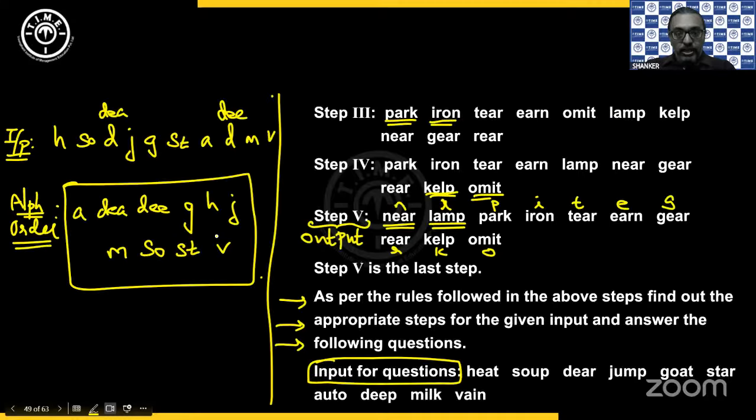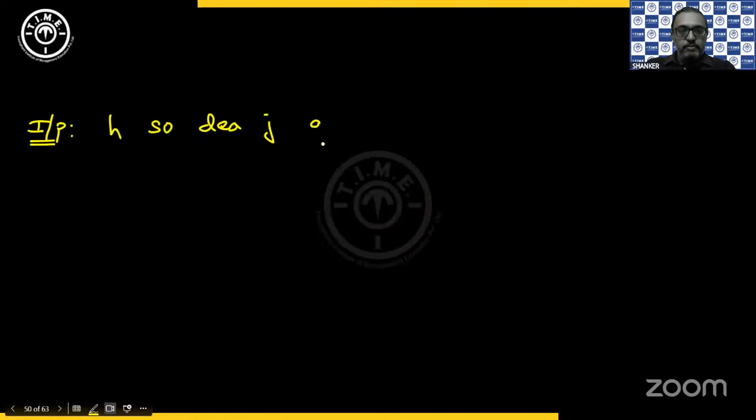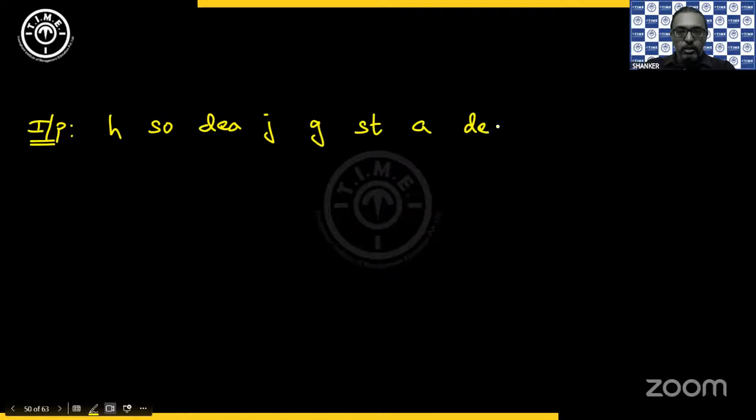Okay. So we have H, S, O, D, E, A, J, G, S, T, D, E, E, M and V. So that is my input.